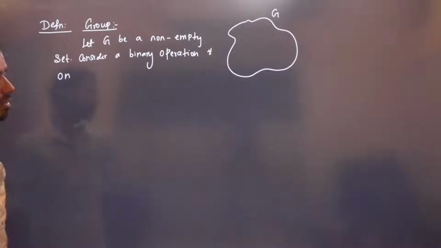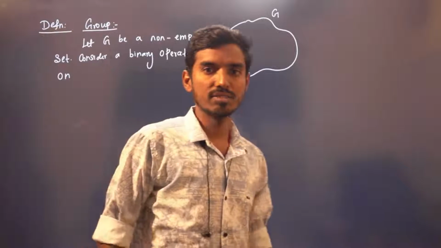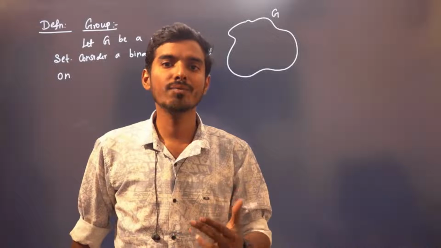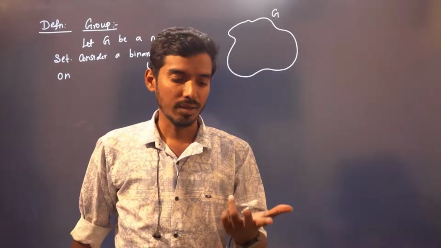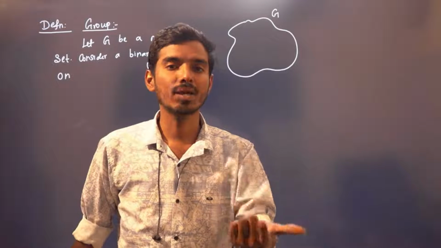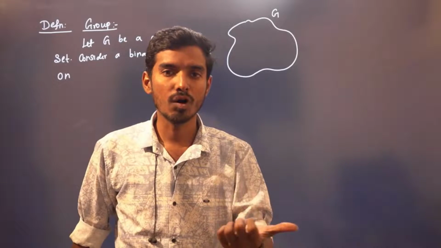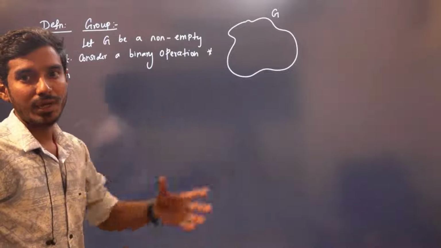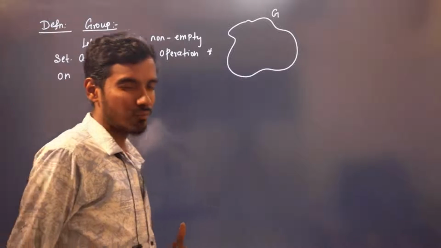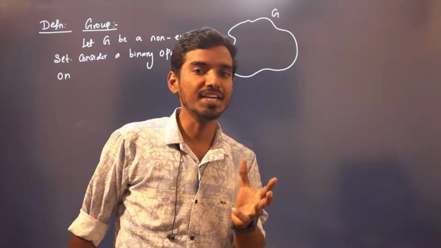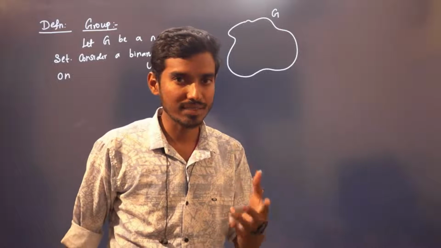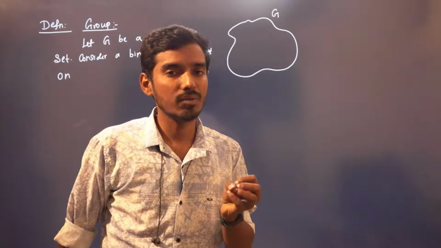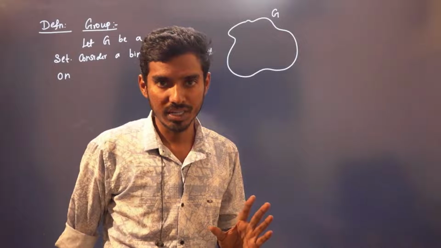So let us call a binary operation star. It can be anything. When I say binary operation, it can be addition, multiplication, composition, modulo operation. We will discuss that more deeply when we do modern algebra. As of now, we will stick to addition and multiplication. Whenever I say operation, more or less we will stick to addition and multiplication.